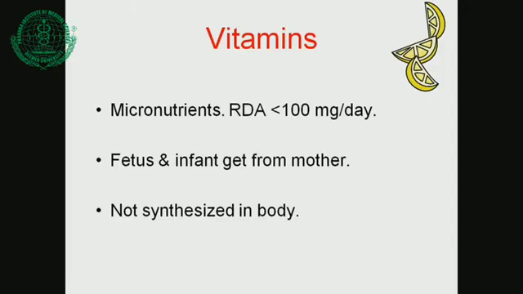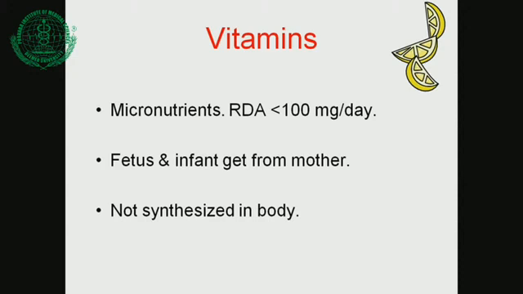Fetus and infant usually get vitamins from the mother in the first 6 months, because the child is fed exclusively on breastfeed. From mother's breast milk, the infant gets them up to 6 months. But after 6 months, if complementary feeds are not started, then the breast milk is inadequate. So the child may develop vitamin deficiencies.